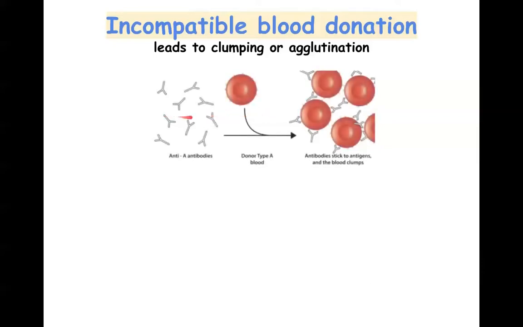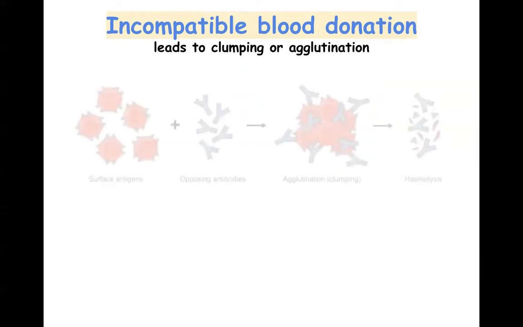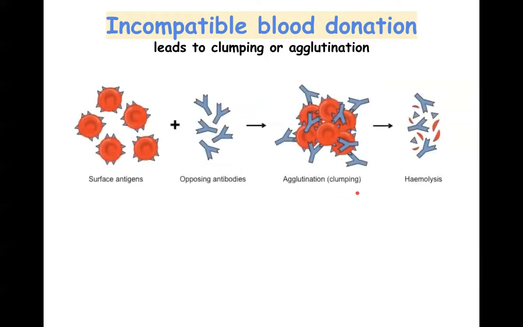So what happens is if the blood groups are not compatible, that means the antibody and antigen will match. They can stick to each other, forming a mass or a cluster. That is called clumping or agglutination. Clumping or agglutination is going to lead to hemolysis. That means complete destroying of the RBCs.